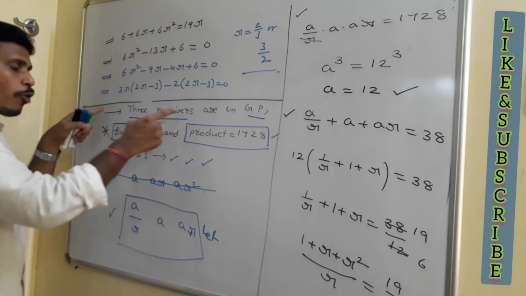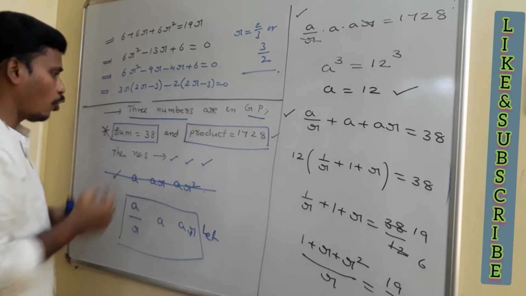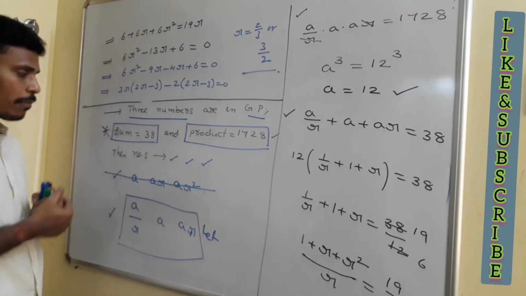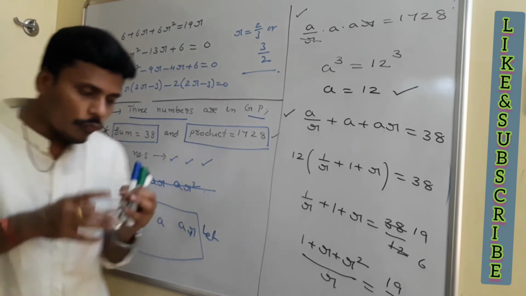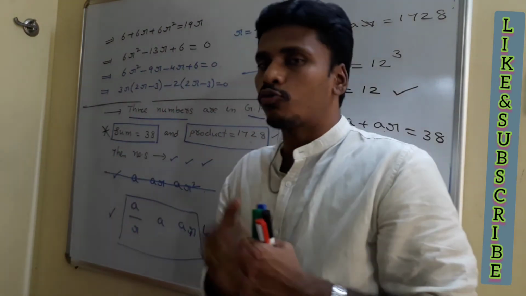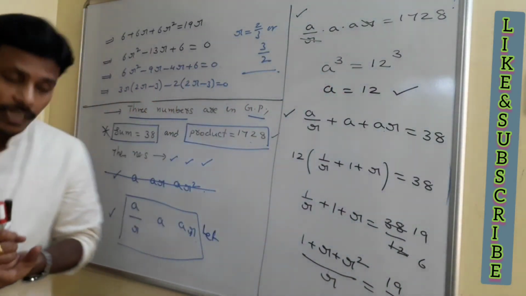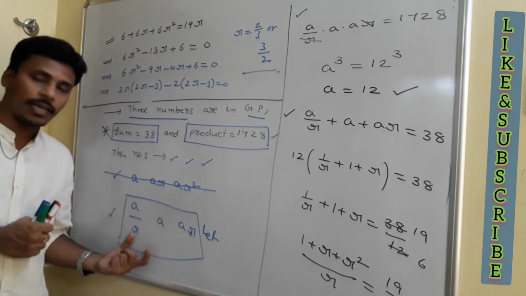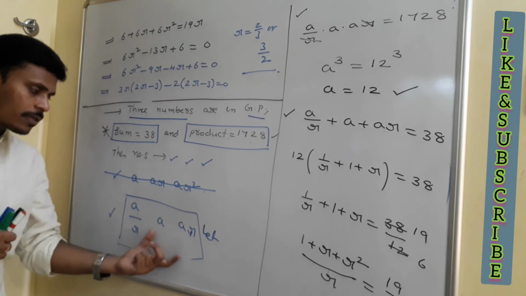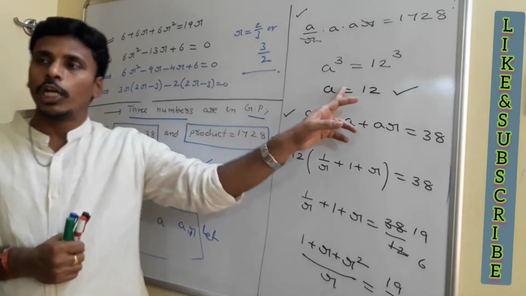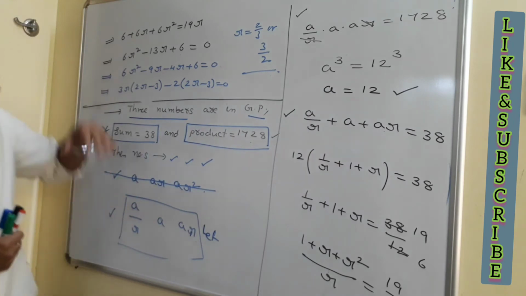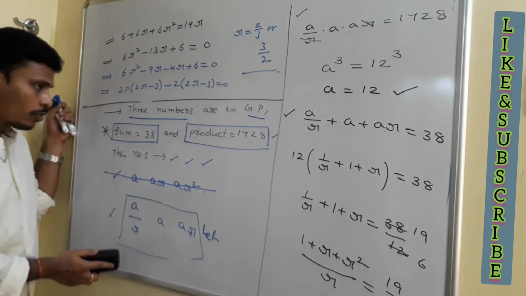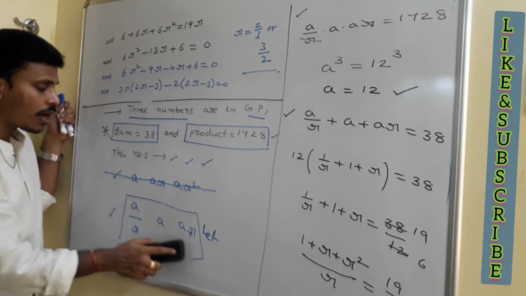If you look at the problem, it involves three numbers which are in geometric progression. Their summation is given as 38, their product is given as 1728, and they ask us to find the numbers, right? To find the numbers, we need to start with any three terms of the geometric progression. Instead of taking them as a, ar, ar square, it is better to take them as a by r, a, ar. By taking this, from the product relation you have the value of a, and from the sum relation you have this quadratic, and on factorization the values of r are 2 by 3 and 3 by 2. Just keep in mind that our numbers are a by r, a, ar.